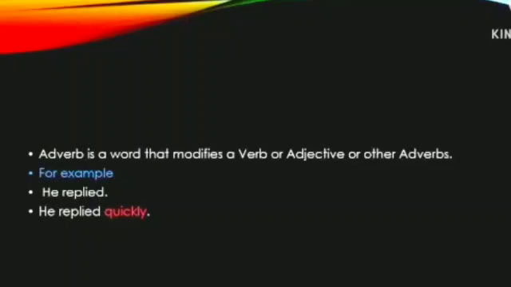Similarly, an adverb may also modify an adjective or adverb or other part of speech except the noun. Now come to the examples. As you can see here, the examples given are related to adverbs modifying verbs. Just take an example, they live happily. So what do we find? Happily is an adverb that describes the living of the people.